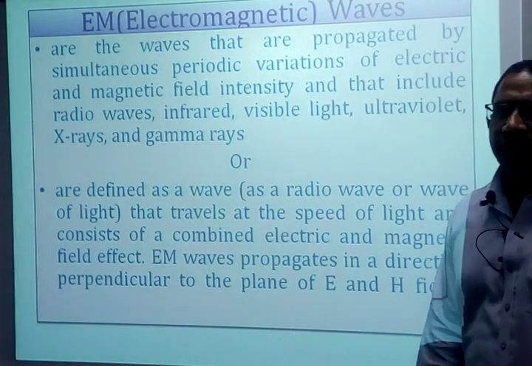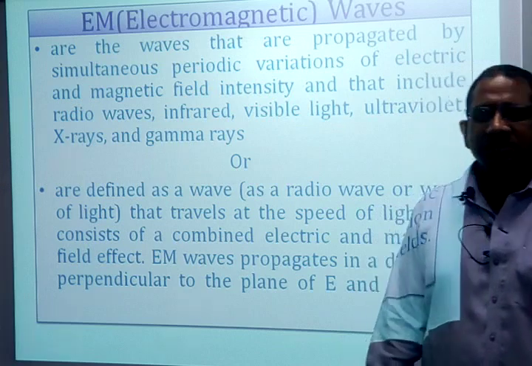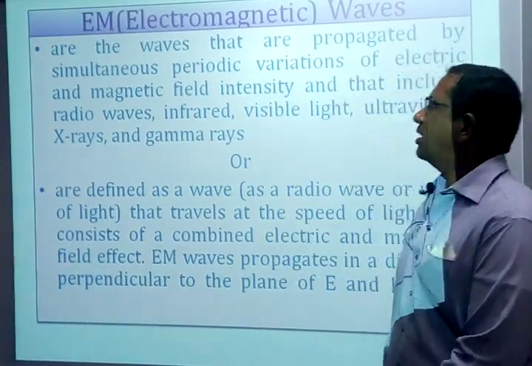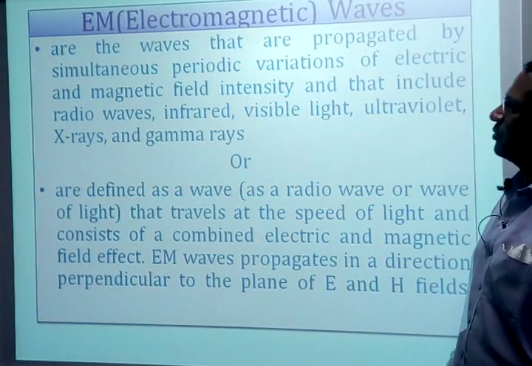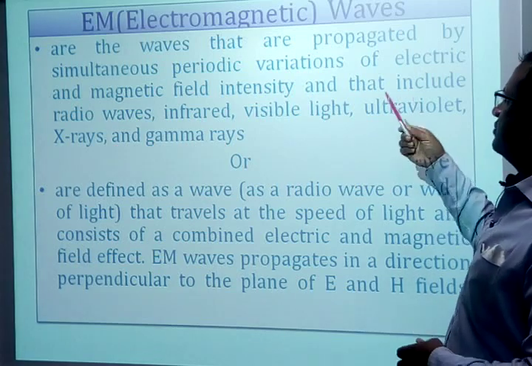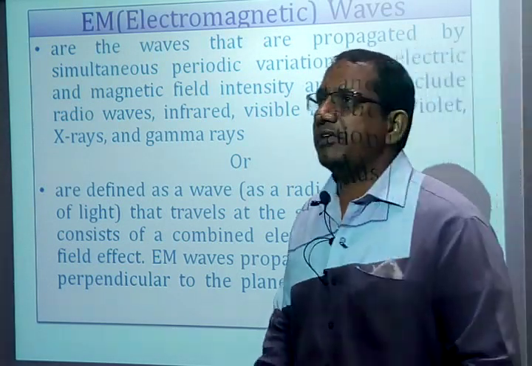What is an EM wave actually? EM waves are the ones which we are actually transmitting. So what are EM waves? EM waves are defined as electromagnetic waves, the waves that propagate with the simultaneous periodic variations of electric and magnetic fields.